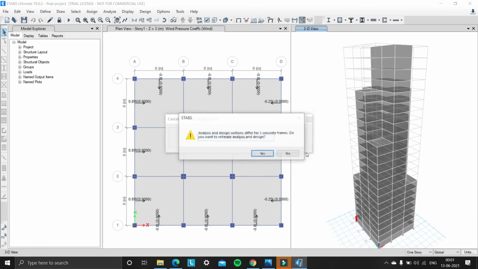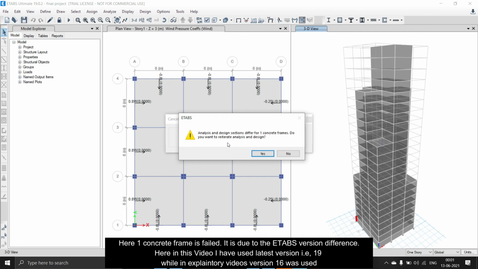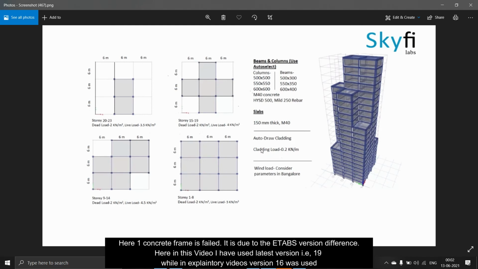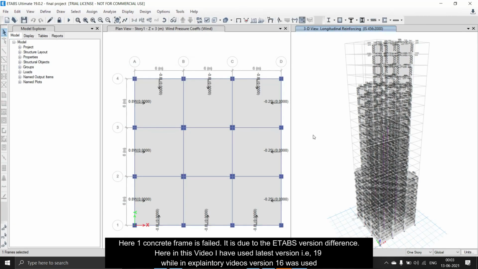So now it's saying analysis and design sections differ for one concrete frame. Do you want to reiterate analysis and design? We will select that manually. So click on no, and it is asking, do you want to select that item? Yes, we want to select that item. So now analysis and design checking is completed.